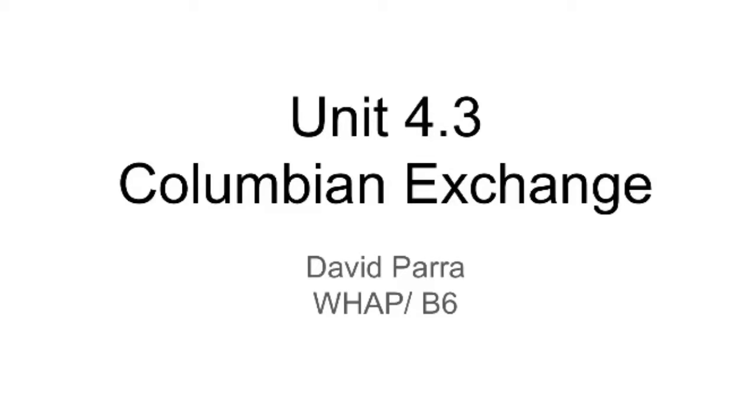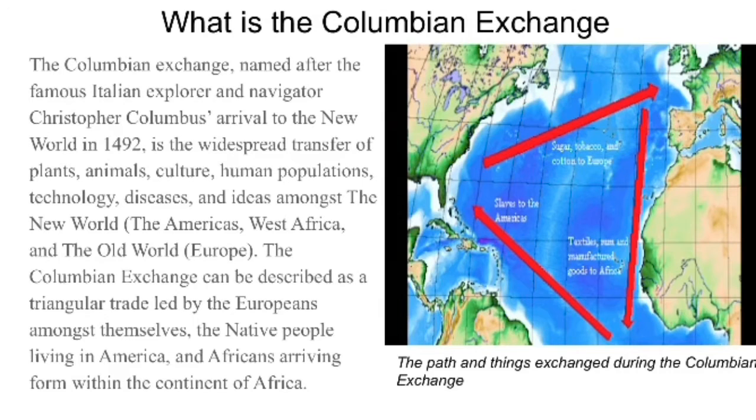Unit 4.3 Columbian Exchange. The Columbian Exchange, named after the famous Italian explorer and navigator Christopher Columbus' arrival to the New World in 1492, is a widespread transfer of plants, animals, culture, human populations, technology, diseases, and ideas amongst the New World, West Africa, and the Old World. The Columbian Exchange can be described as a triangular trade led by Europeans amongst themselves, the native people living in America, and Africans arriving from within the continent of Africa.